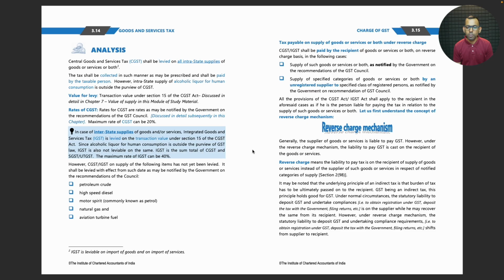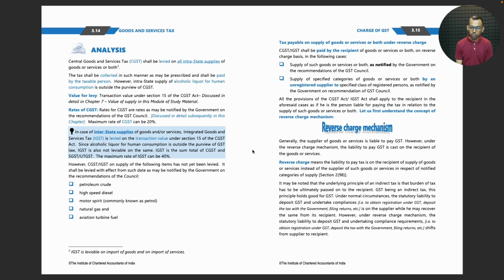All the provisions of the CGST or IGST Act shall apply to the recipient in the aforesaid cases as if he is the person liable for paying the tax in relation to the supply of such goods or services or both. Let us first understand the concept of reverse charge mechanism.